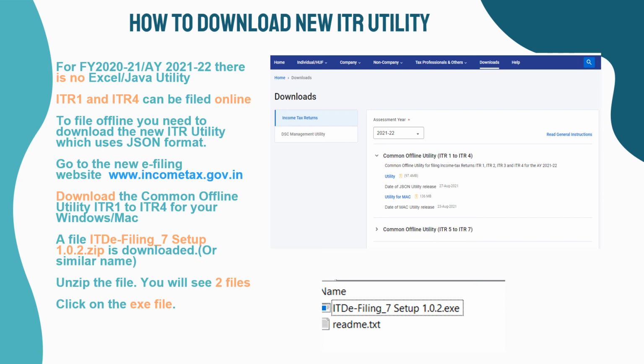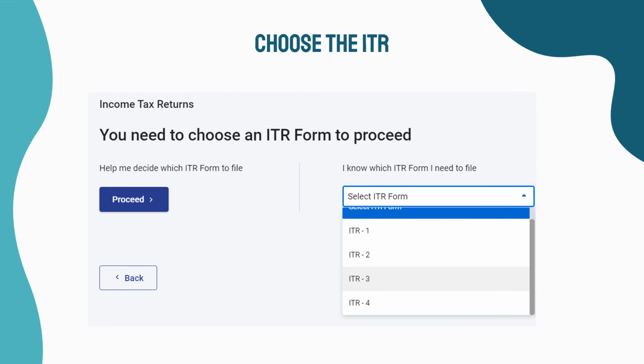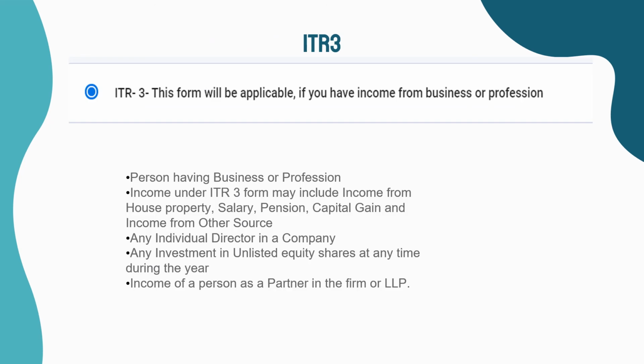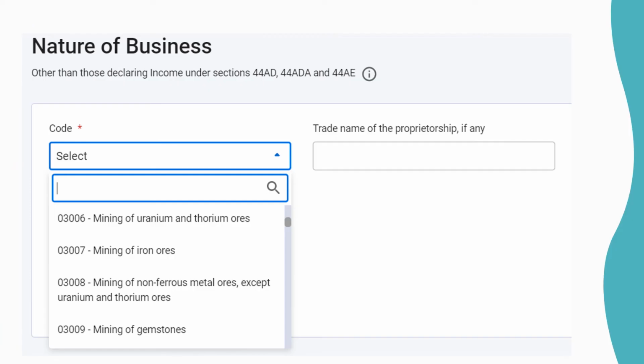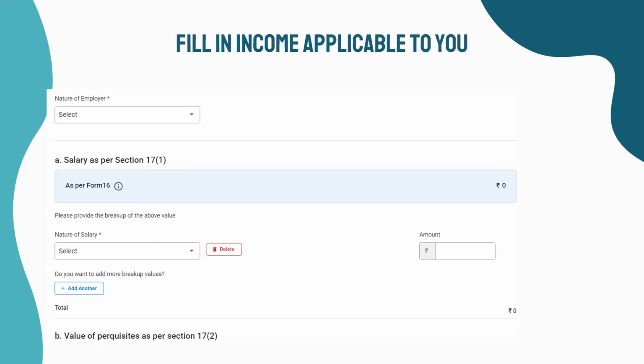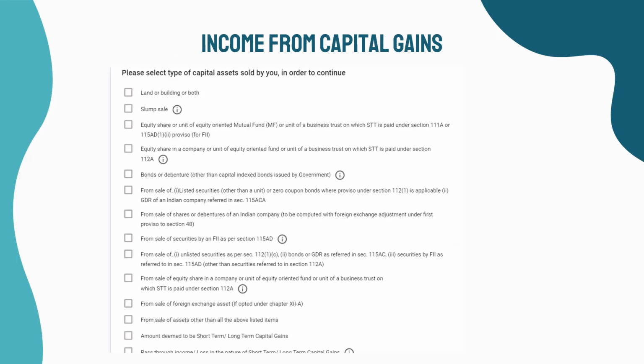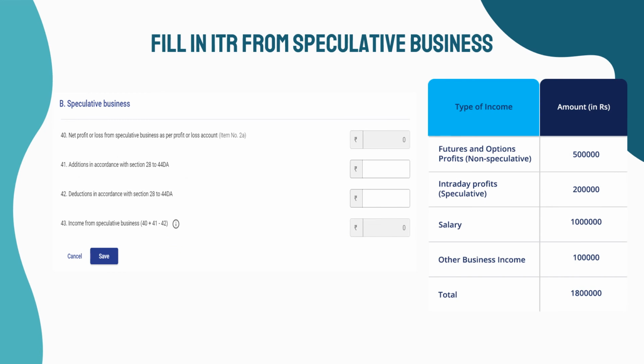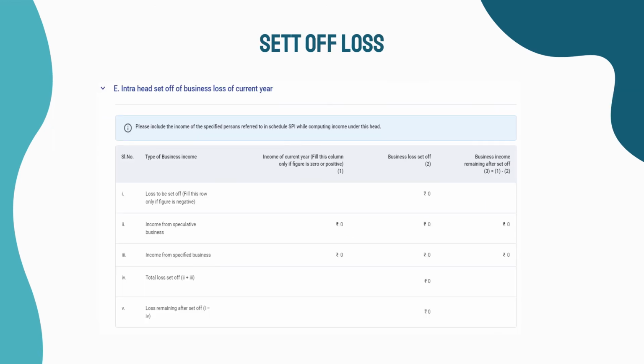Choose the ITR. ITR3 is for those having business or profession. Income under ITR3 form may include income from house property, salary, pension, capital gain and income from other source. In ITR3 select schedules that meet your requirements. For filling income from business, code for your business. Fill in income applicable to you. Income from salary. Income from house property. Income from capital gains. Income from other sources. Income from business and profession. Fill in income from speculative business. Set off any losses in the current year. Fill in CFL schedule for carrying forward losses if any.